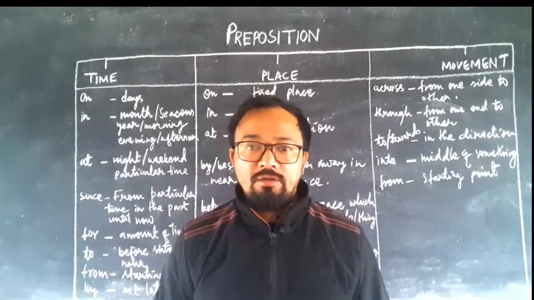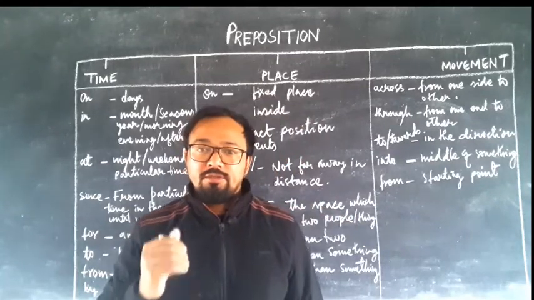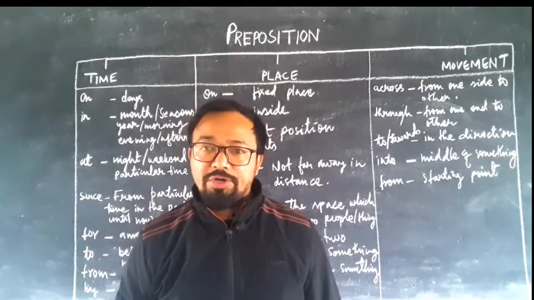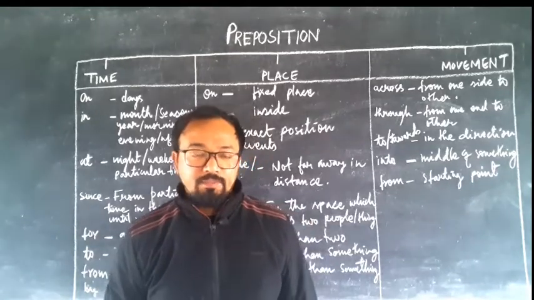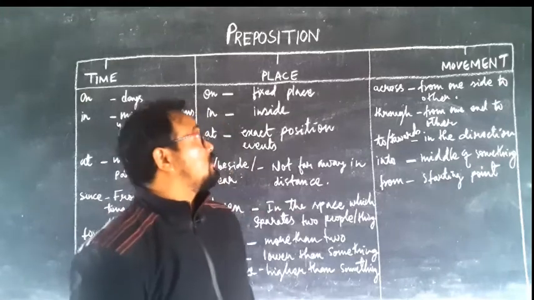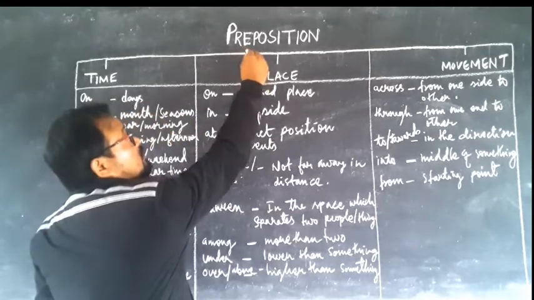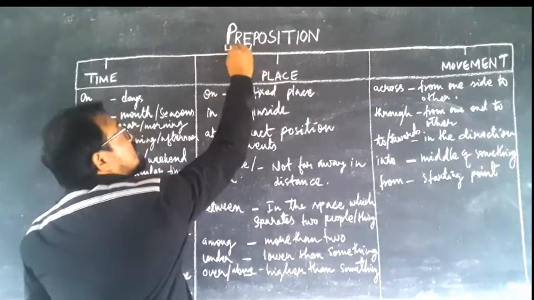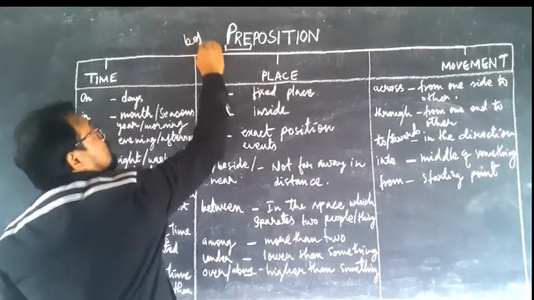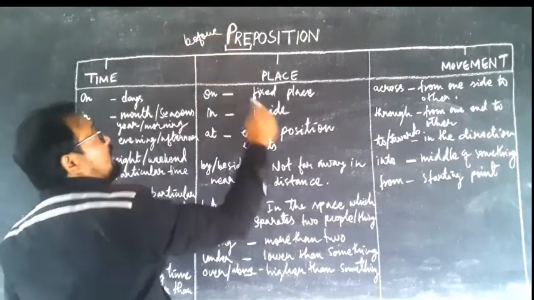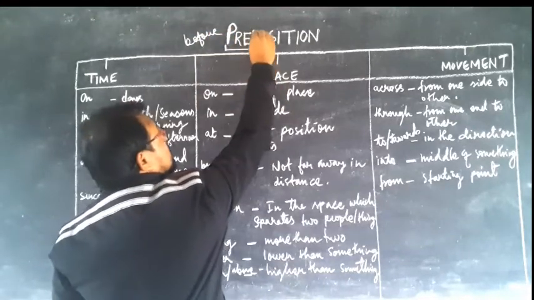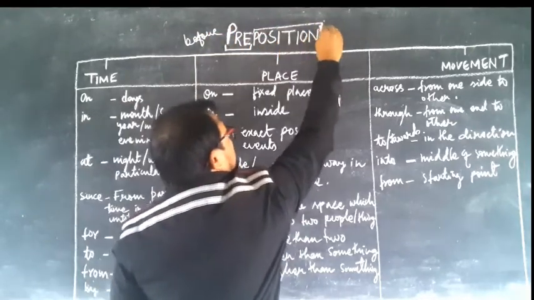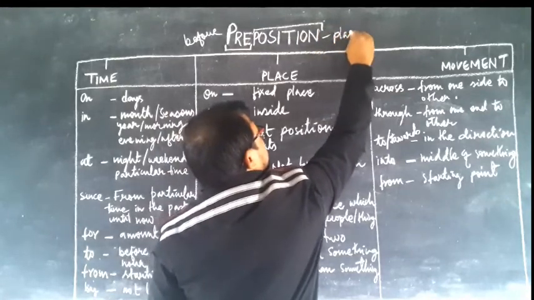So first of all you should know what the topic is, what prepositions are. Like you can see here, the word preposition: pre means before, and position indicates place.